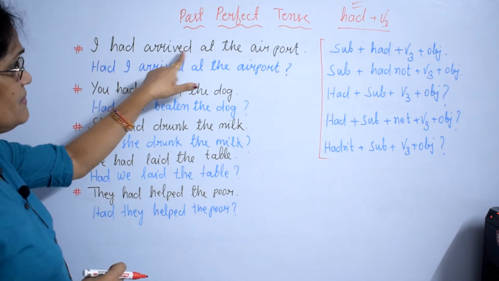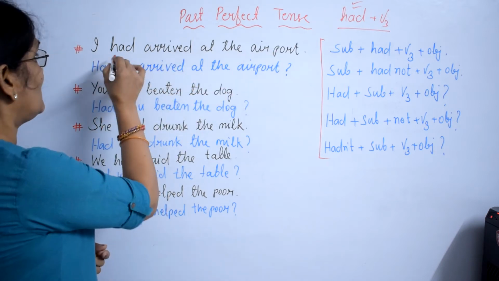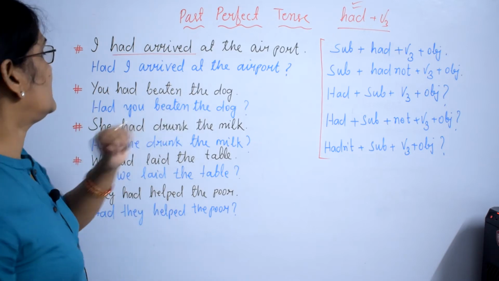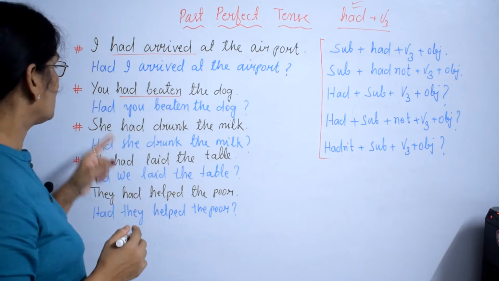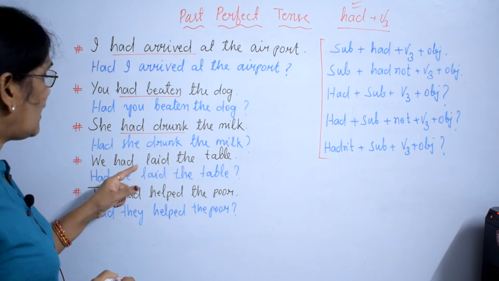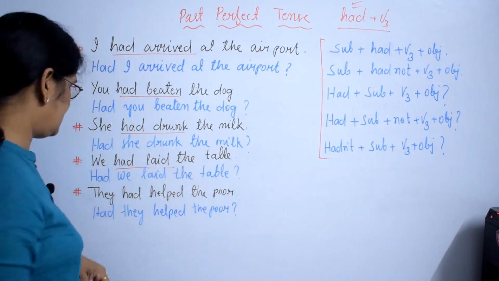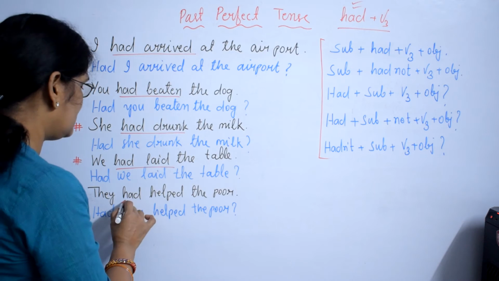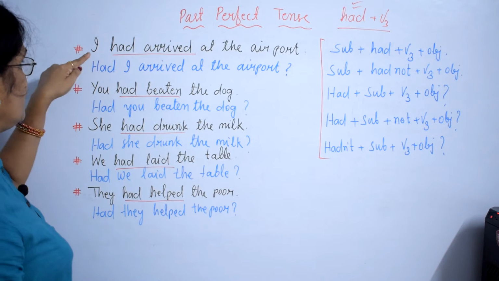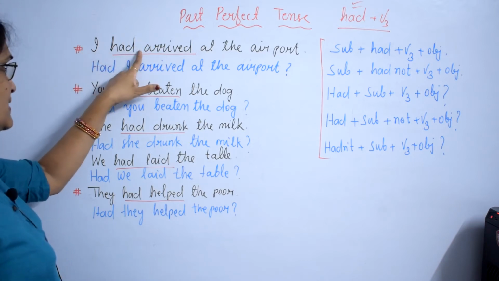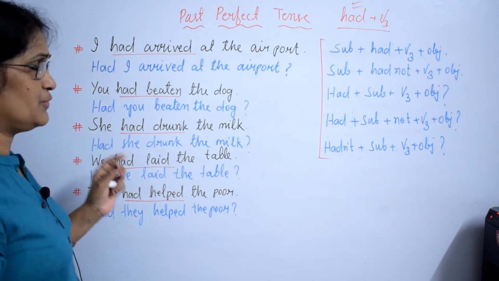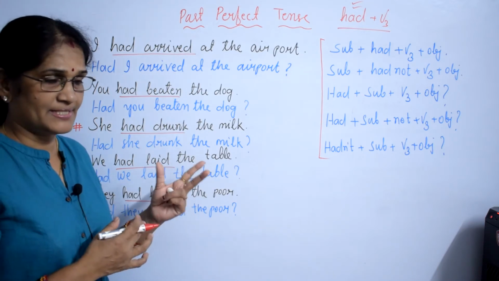I had arrived at the airport. Here had plus arrived, past perfect. You had beaten the dog. Had beaten. She had drunk the milk. Had drunk. We had laid the table. Had laid. They had helped the poor. Had helped. With all kinds of subjects, had agrees. Means with I we use had, with you had, she had, we had, they had. With singular and with plural had agrees.